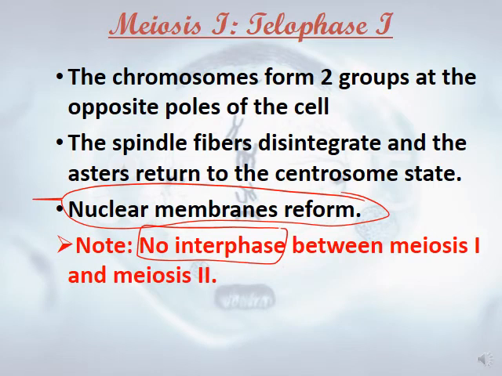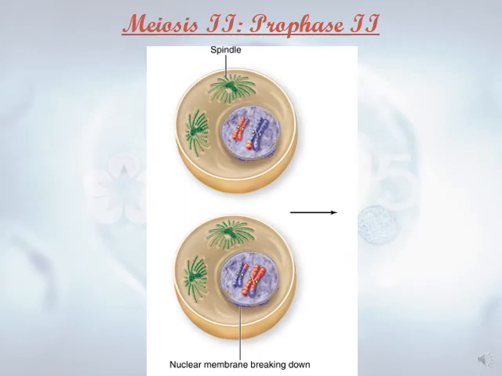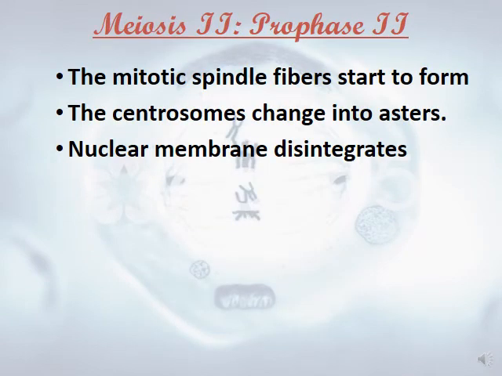Meiosis I has prophase I, metaphase I, anaphase I, telophase I. Then we move to meiosis II: prophase II, metaphase II, anaphase II, telophase II. Okay, guys? In prophase II, what will happen? The mitotic spindle fiber starts to form. The centrosomes change into asters, and the nuclear membrane disintegrates. This is very similar to that of mitosis.